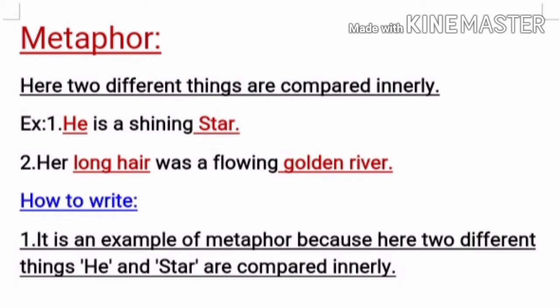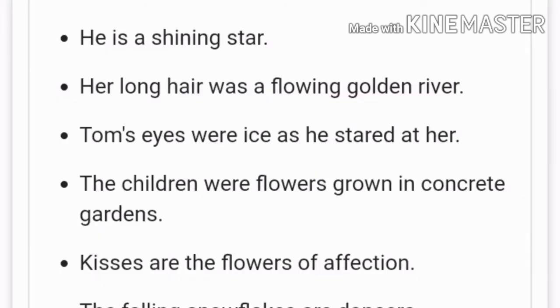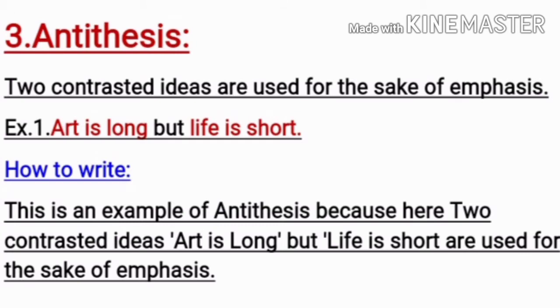It is an example of metaphor because here two different things, he and star, are compared innerly. Here I only discuss one example and you try to solve another. Here are a few other examples of metaphor, and to clear your doubt you have to solve these examples too.